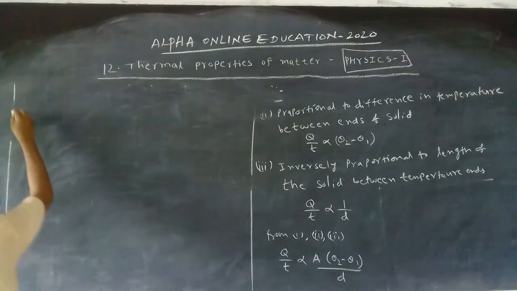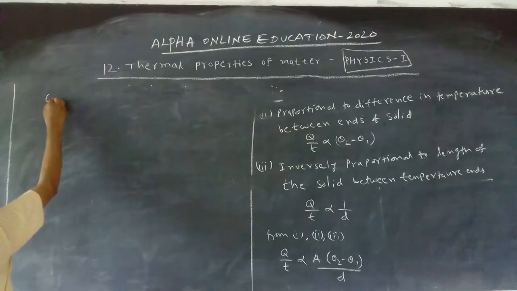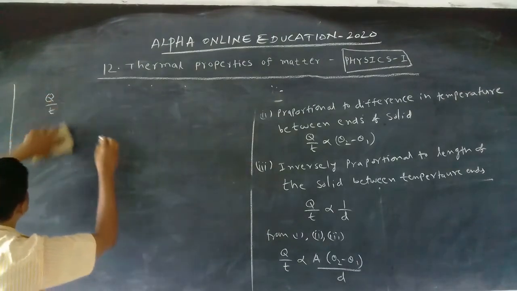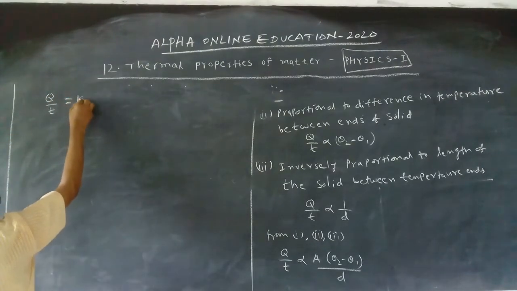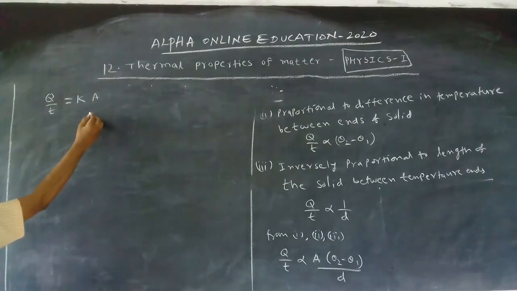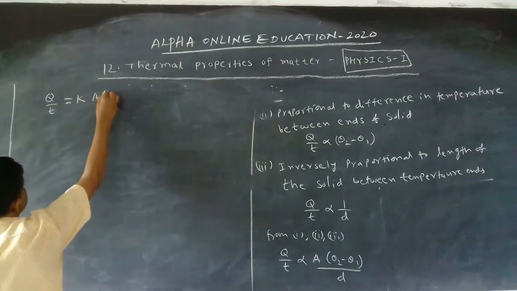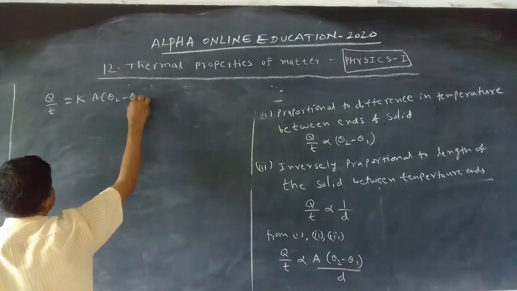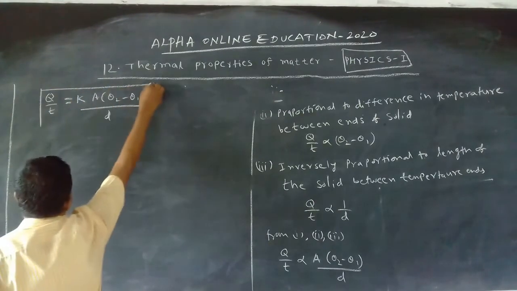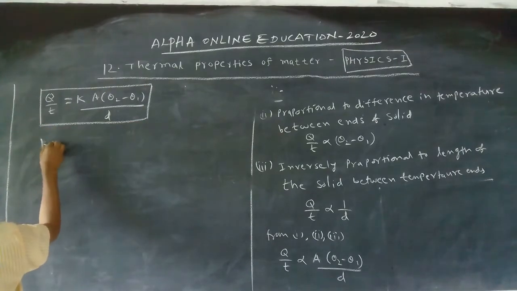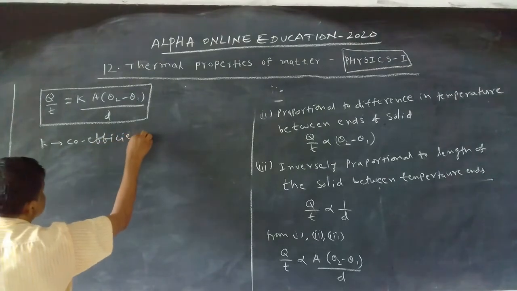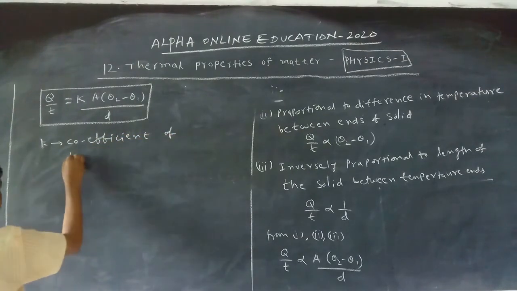Now how can we write it? If the proportionality is removed, we get one constant, that is K. Q by T equals K A (theta 2 minus theta 1) by d. This is the expression, and here K is called the coefficient of thermal conductivity.